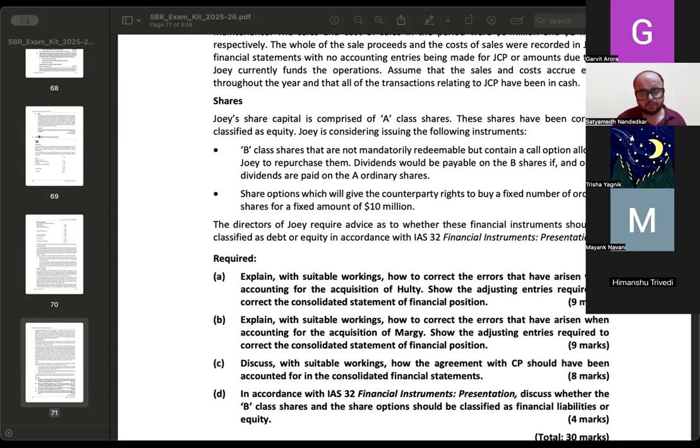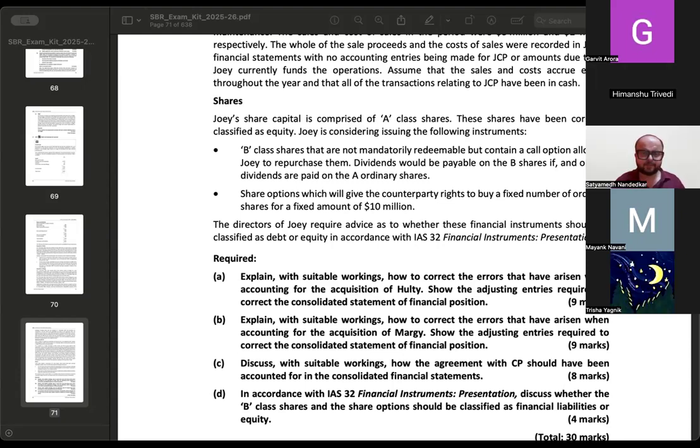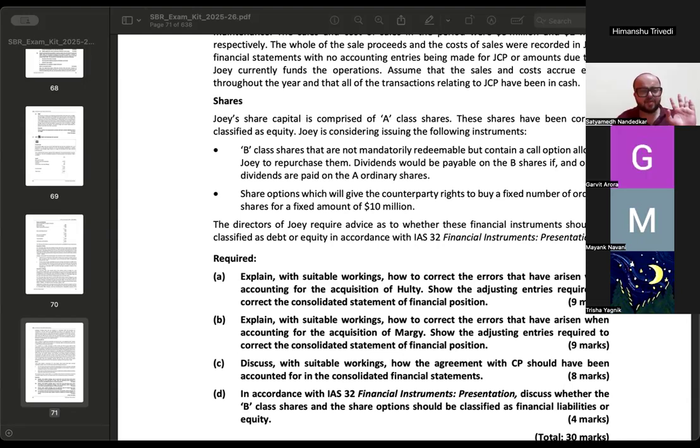Sir, it should be classified as equity because here they mentioned that right to buy a fixed number of ordinary shares. Correct. But in the financial liability, there is a classification last point as non-derivative contract where it is mentioned that the contractual asset should be a variable number of equity instruments. Very good. Very good. So fixed for fixed जब transfer होता है that becomes an equity. अगर fixed for variable transfer हुआ that becomes financial liability. इसका reason भी हमने discuss किया था कि fixed के case में equity क्यों है, variable के case में financial liability क्यों है. ठीक है. Yes Himanshu.